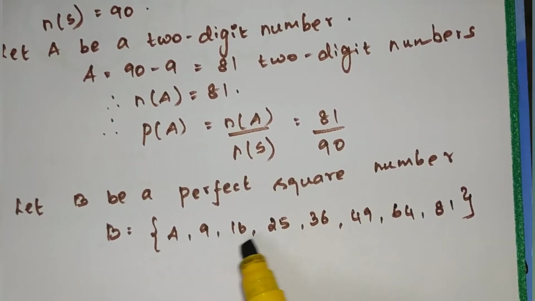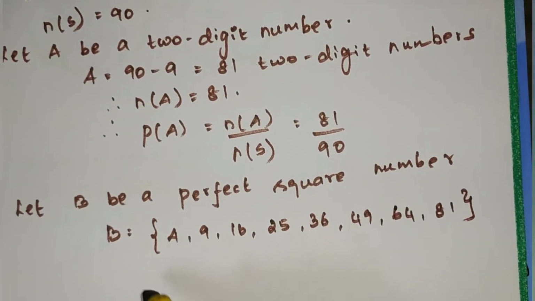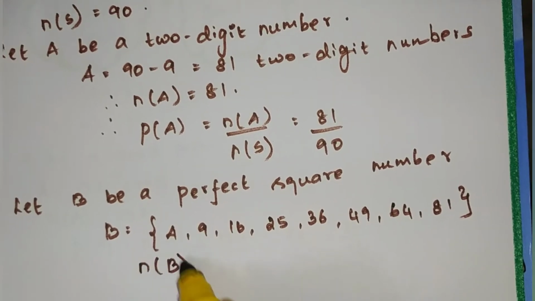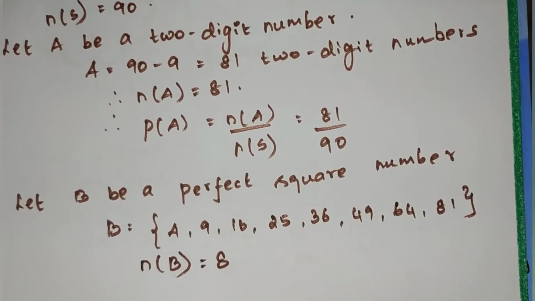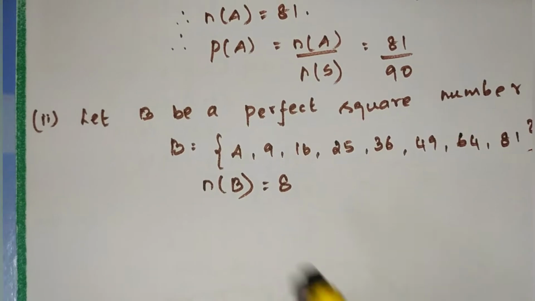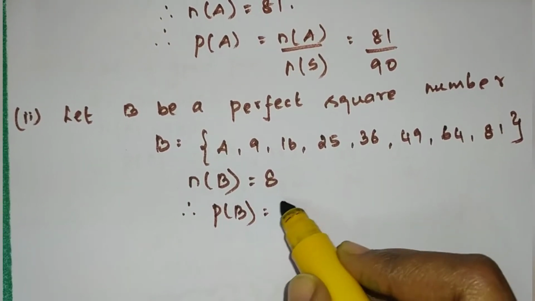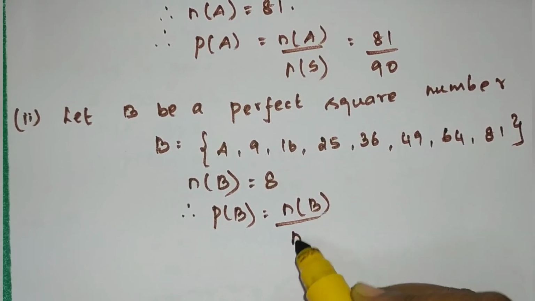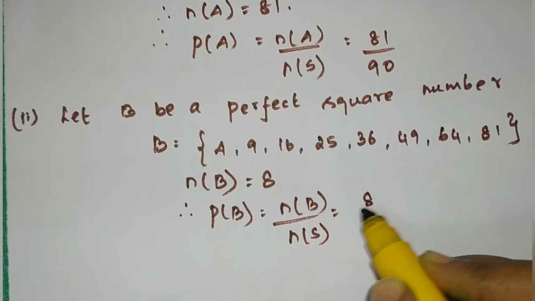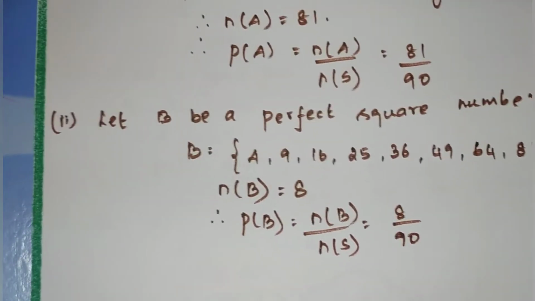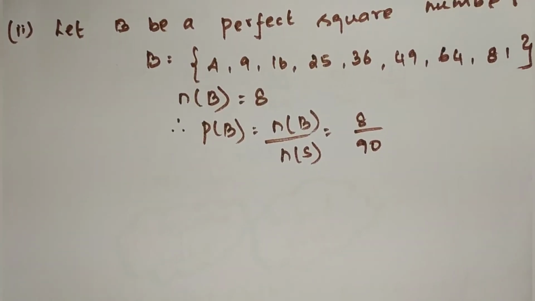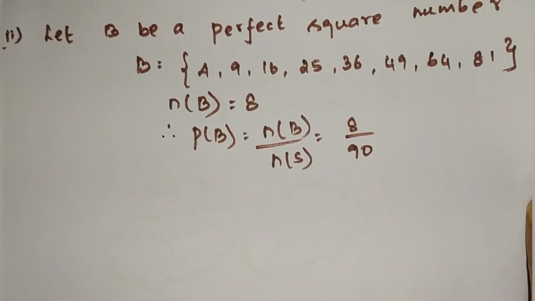Therefore 1, 2, 3, 4, 5, 6, 7, 8. Totally 8 perfect square numbers. Therefore P of B is equal to n of B divided by n of S, 8 divided by 90. Clear all of you?